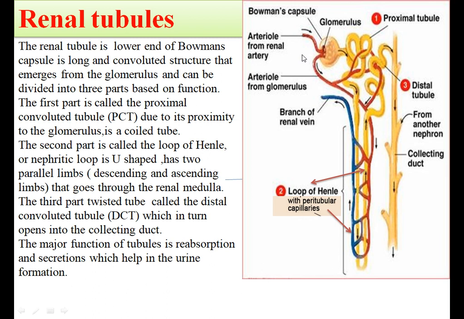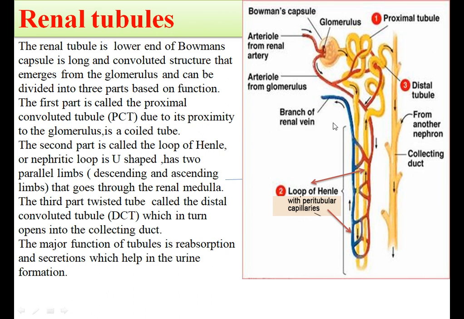Then again, one end of the glomerulus is attached to the renal artery, which brings dirty blood containing waste, and it is oxygenated, into the kidney. And then after all this filtration process, here you can see renal vein will carry the pure blood from the kidney, and it is the deoxygenated one.